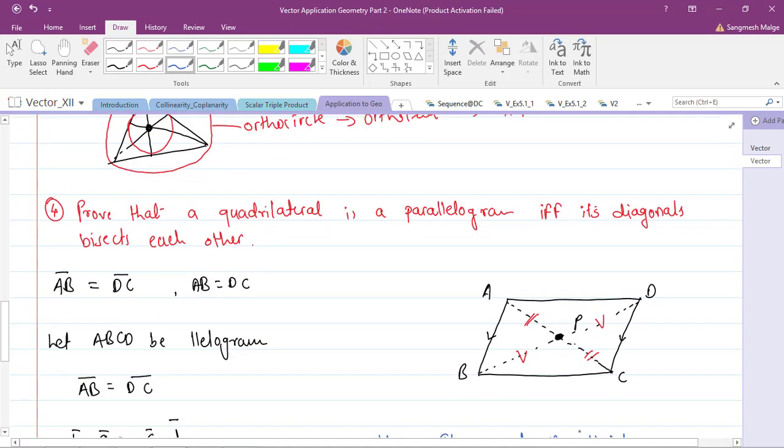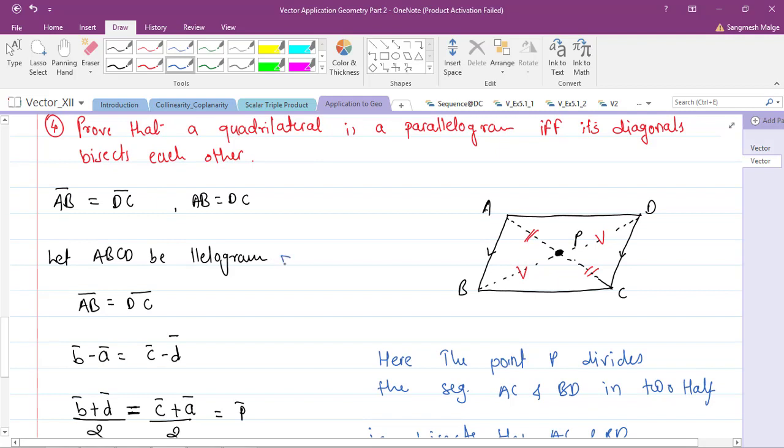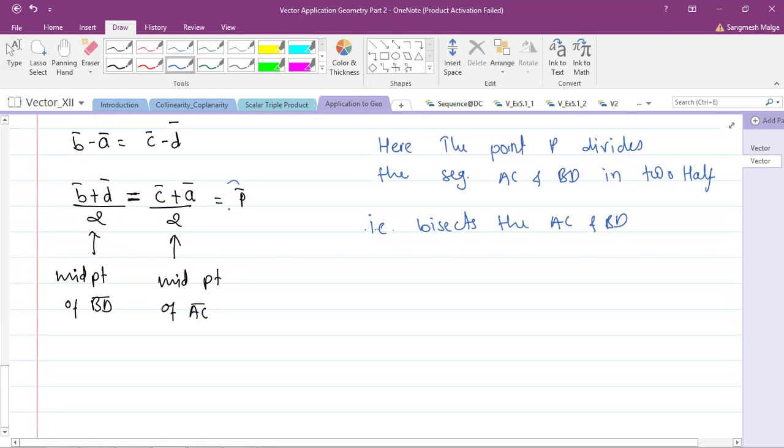I hope you are getting this. We considered one parallelogram, and in this parallelogram we have shown that the diagonals bisect each other. We found the one point P which is the midpoint of both diagonals, and that point P is the same and it is bisecting. I hope it is clear. Okay, good. Let's see the next one, the fifth statement.